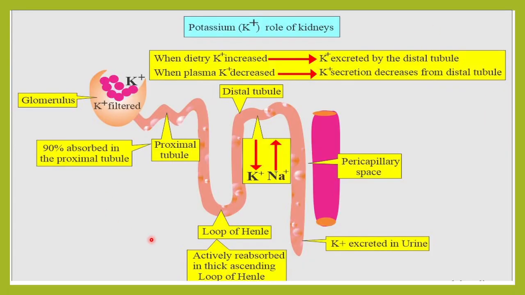So the kidney plays an important role in maintaining the potassium level. 90% of the filtered potassium is absorbed in the proximal tubule, and this potassium is actively reabsorbed in the thick ascending loop of Henle. So when the dietary potassium is increased, then the potassium excreted by the distal tubule is also increased. When the plasma potassium is decreased, the potassium secretion decreases from the distal tubule. So this is very important, and this is how the kidney plays a role in maintaining the potassium level.